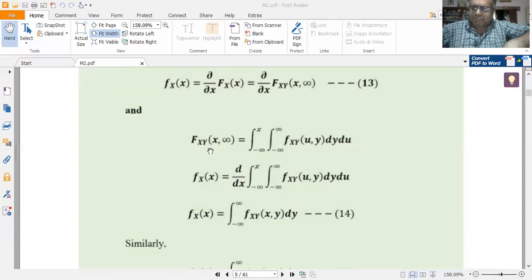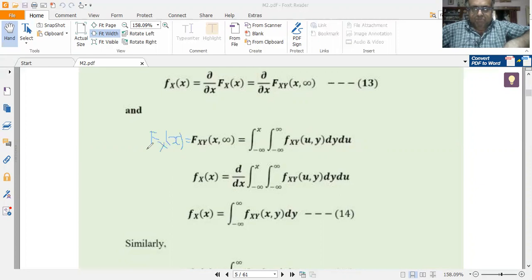Let me show it here, because there should not be any room for confusion. I have Fx of x is equal to Fxy of x comma infinity, from equations 6 and 7. This is equal to integral minus infinity to x, integral minus infinity to plus infinity, fxy of u comma y dy du. Now differentiate both sides with respect to x.